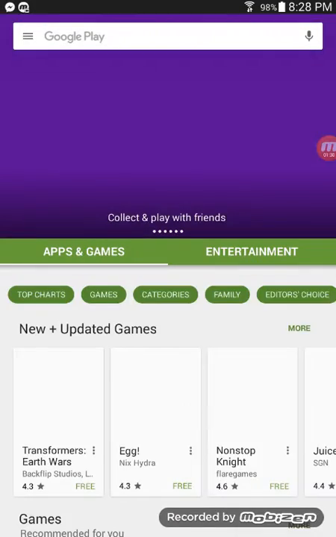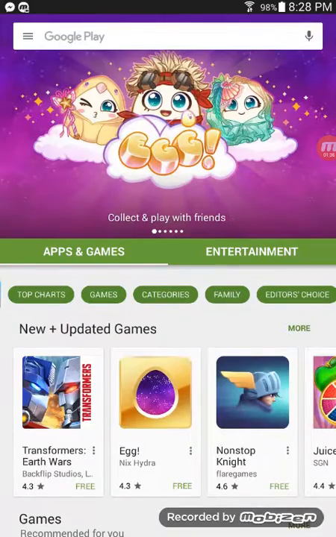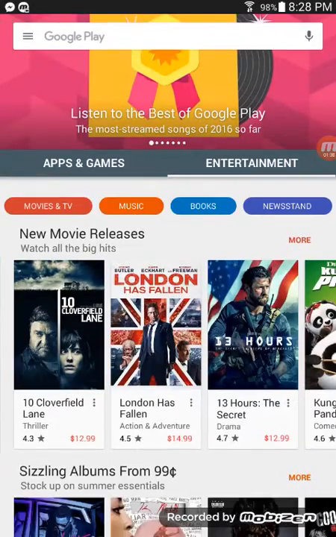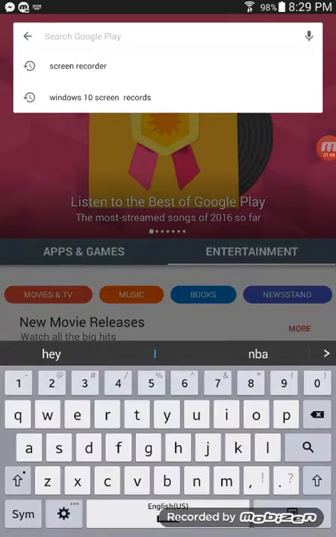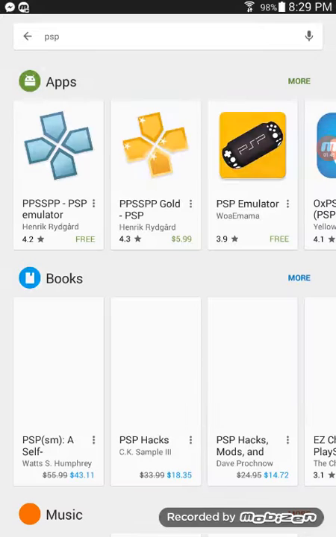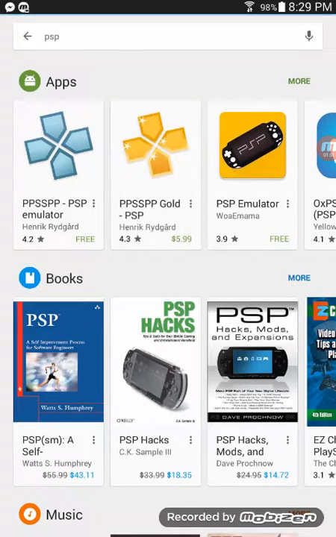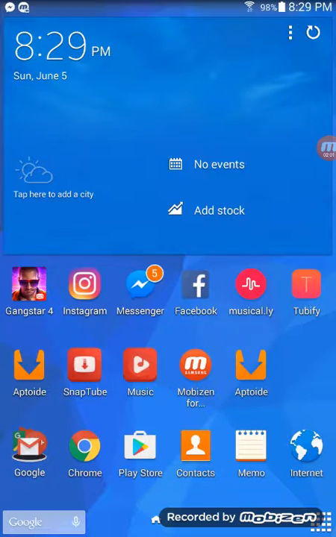Actually, you can see this one. Download. Go to your attachment. Go click PSP Gold. PSP Gold. See, it's $5.99. So let me go show you how you can download it from Aptoide for free.